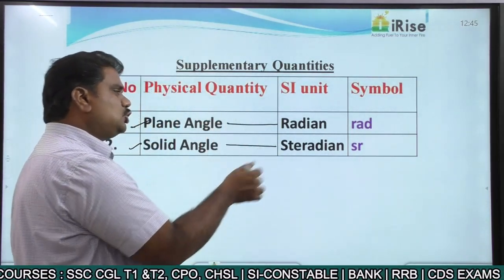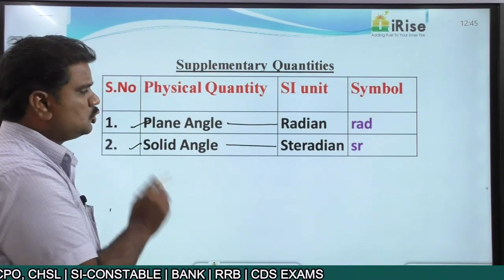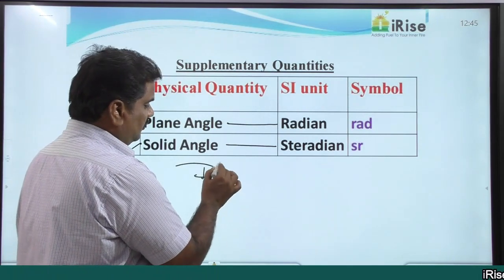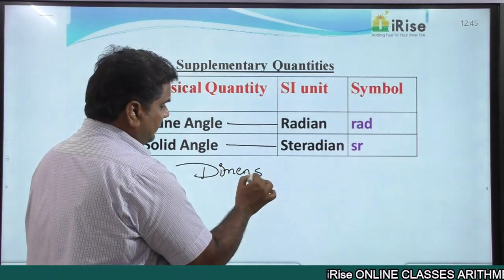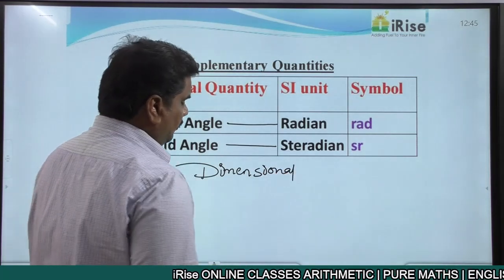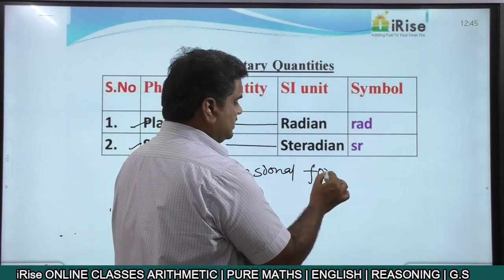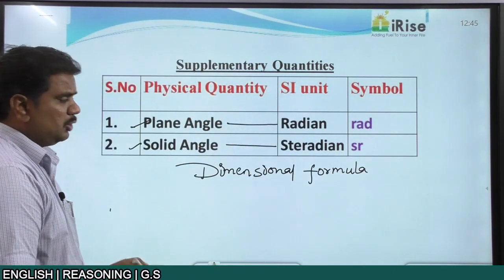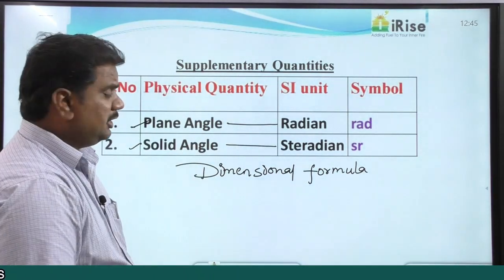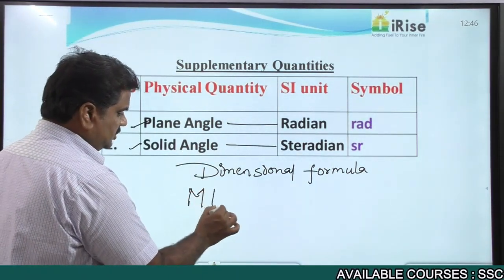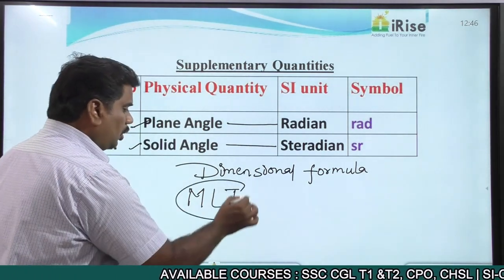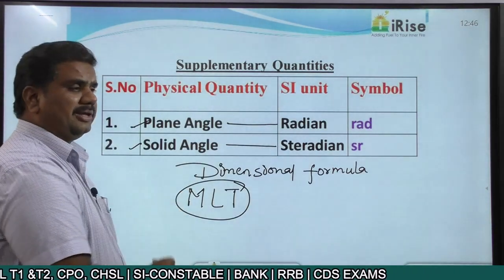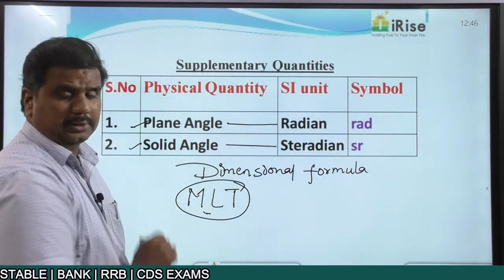But the thing is, these two are special, since these two particular quantities do not have any particular dimensional formula, right? Dimensional formula is something different. Whenever you want to express a particular physical quantity in terms of mass, length and time, this is what you call a dimensional formula. But from the point of view of competitive examinations, dimensional formulas are not required.